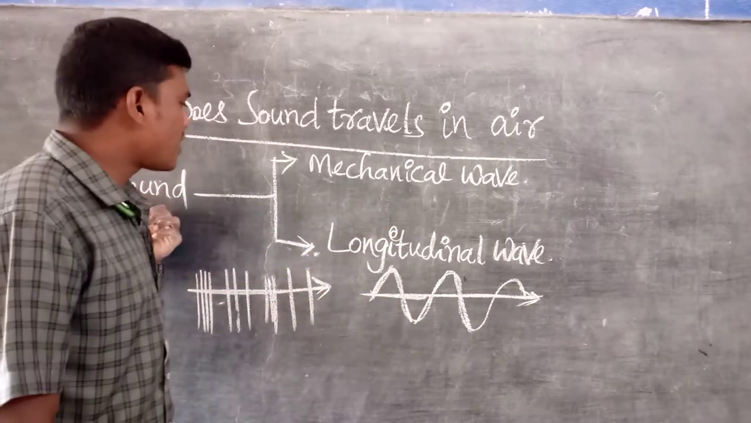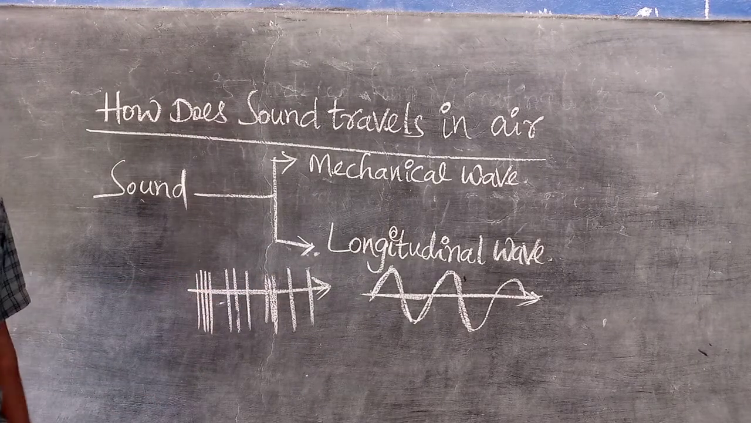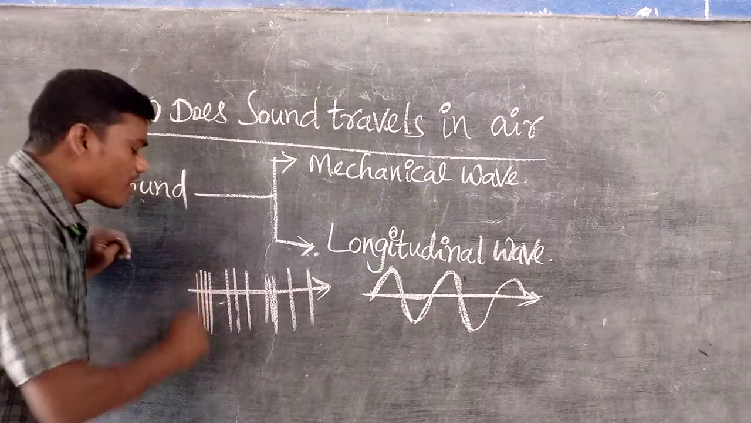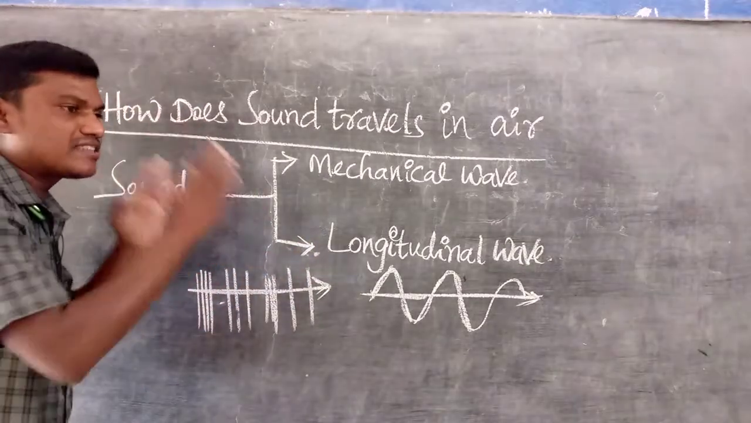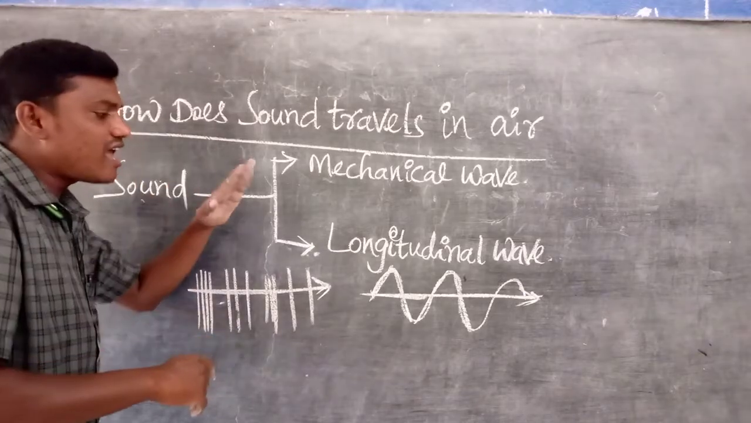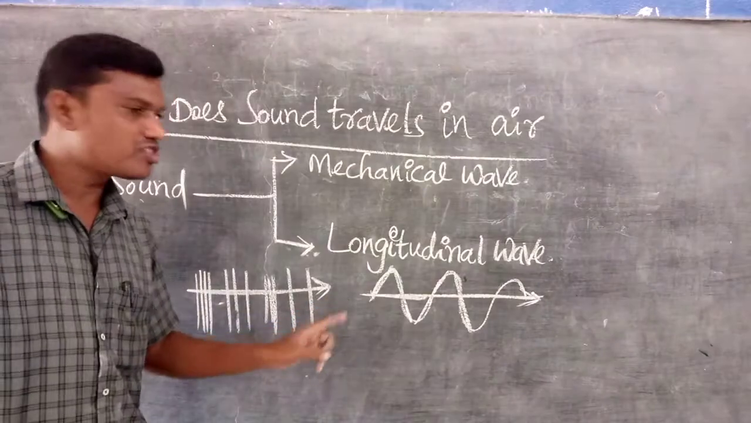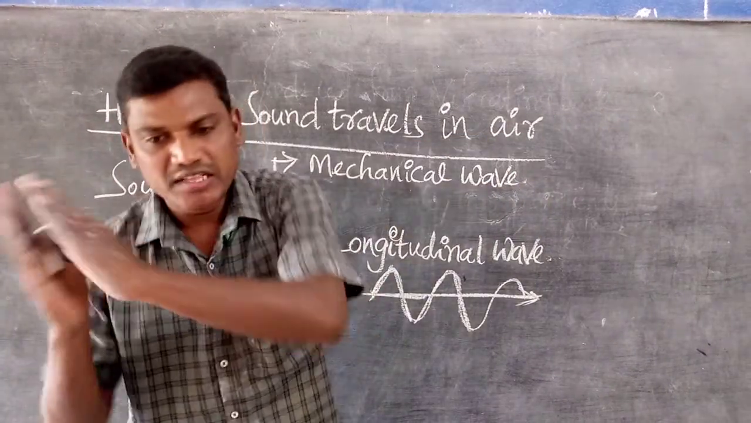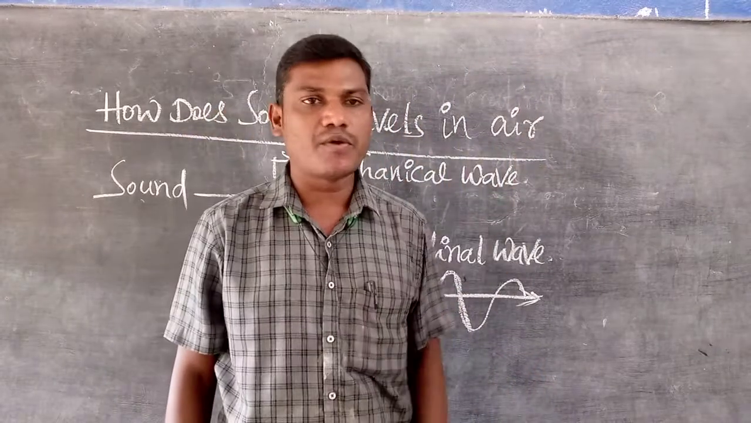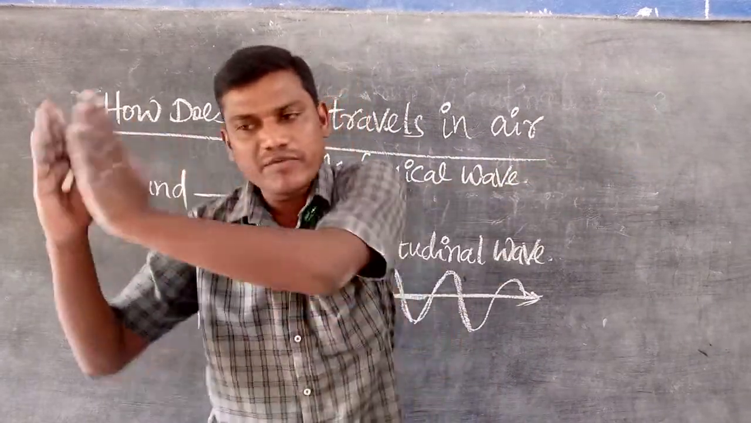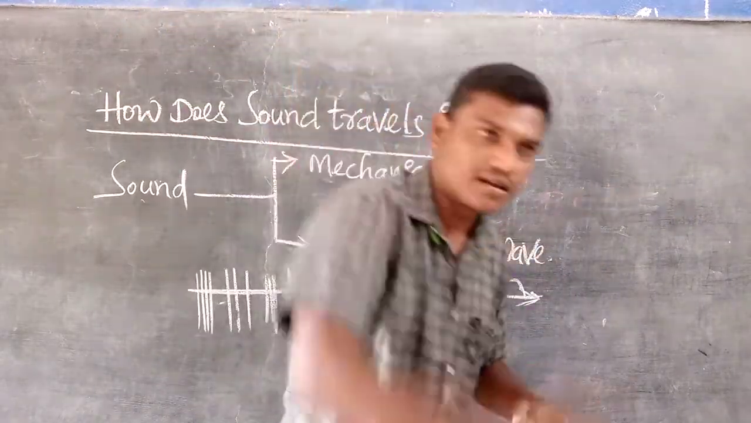Our sound waves mainly belong to which one? Longitudinal. That's why I will explain the longitudinal. Longitudinal means the vibrating particles in a medium are parallel to the direction of propagation of the wave. The wave is moving like this, and the particles are also moving like this, that is called parallel, that is the longitudinal wave. But the transverse wave means the wave is traveling like this, but the particles move up and down.